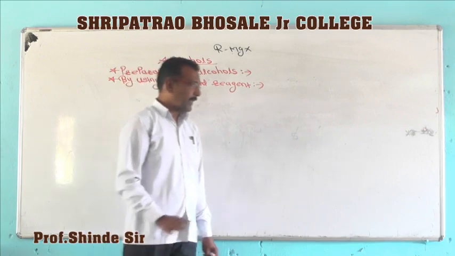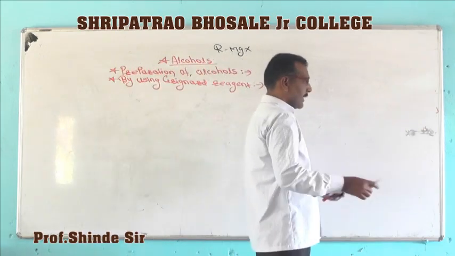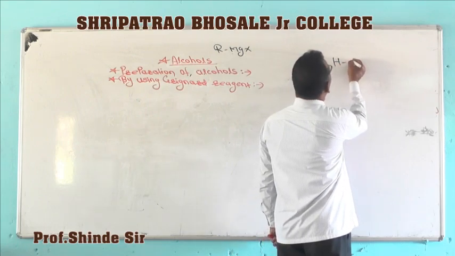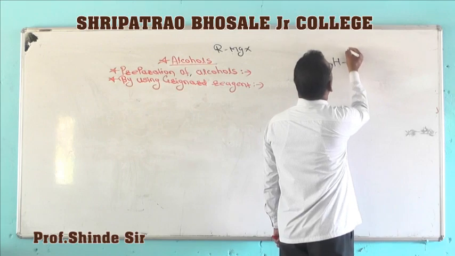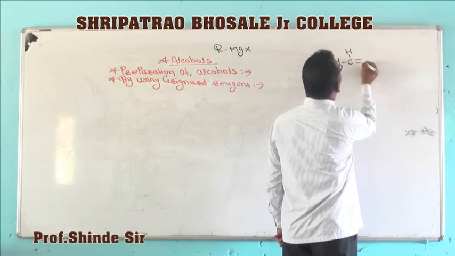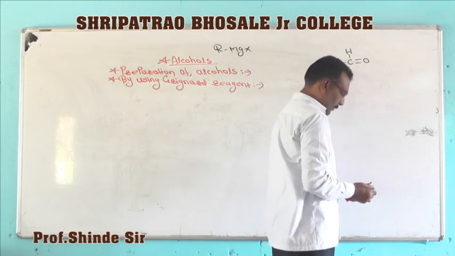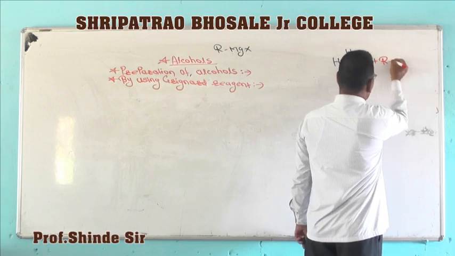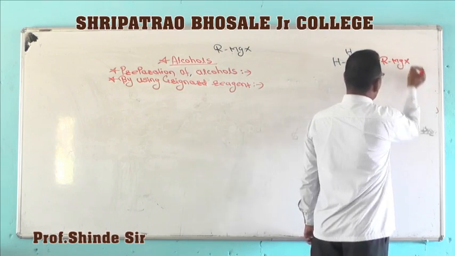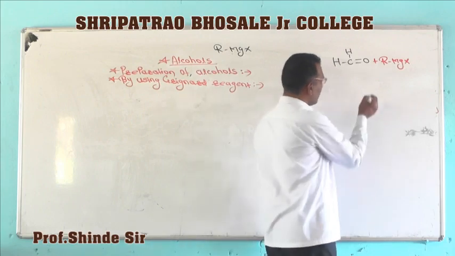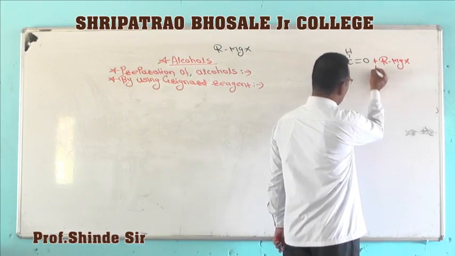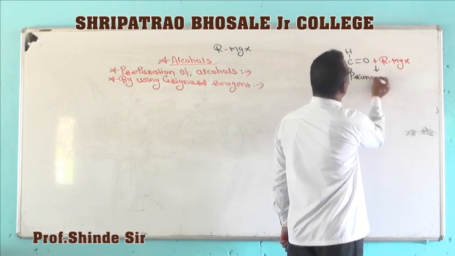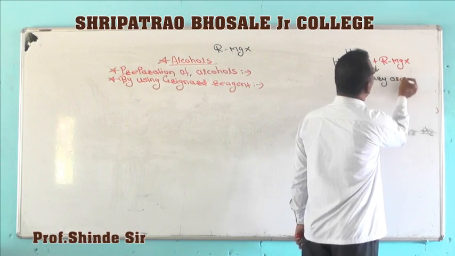In case of aldehydes, formaldehyde on treating with Grignard reagent forms primary alcohols.